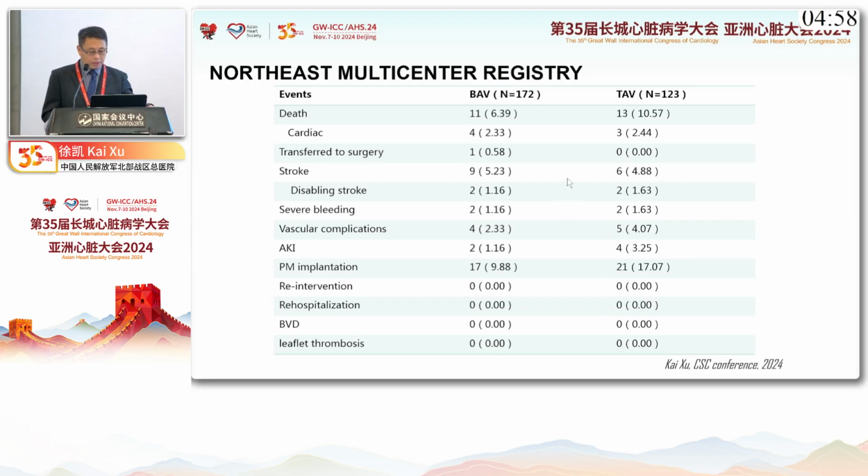This is the 1 year result for the clinical events. We can see there was no significant difference between the two groups for those endpoints. For example, the all-cause death is 6% versus 10%, and disabling stroke was relatively low in this study. Also, for pacemaker rate, bicuspid aortic valve has lower pacemaker implantation, maybe because of downsizing in most bicuspid aortic valve patients.